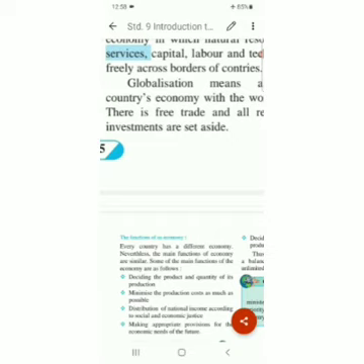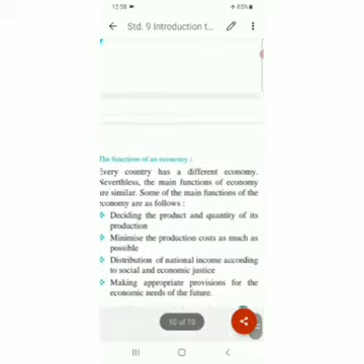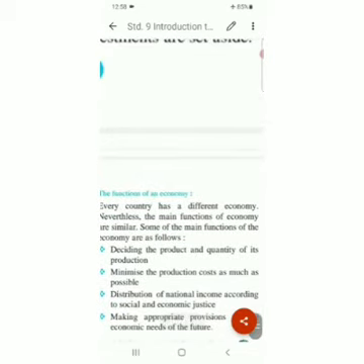Next one is making appropriate provisions for the economic needs of the future, because who knows the future? So there must be some provision for the economic needs of the future, for every family, for every village, every state, every country and the whole world. This is a highly essential factor to make future provisions.